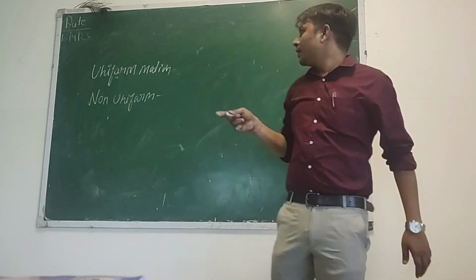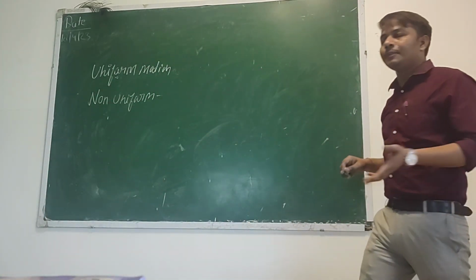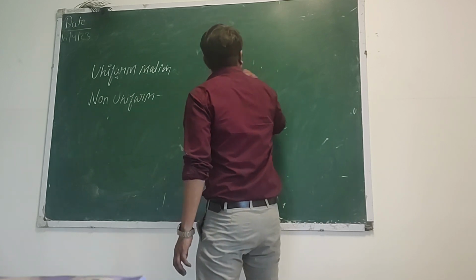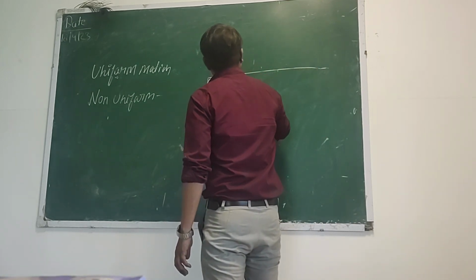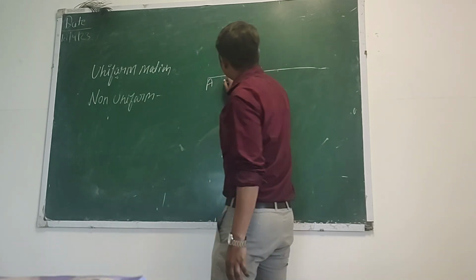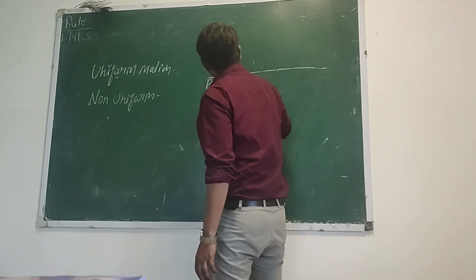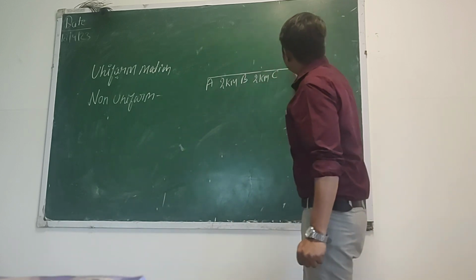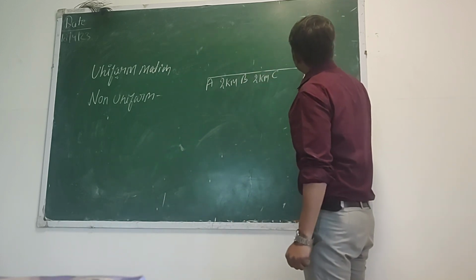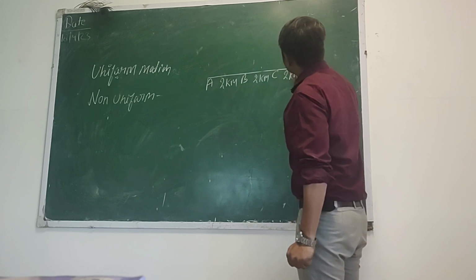I will let you know these two types of motion with an example. A to B, the distance is 2 kilometer. B to C, again the distance is 2 kilometer. C to D, the distance is 2 kilometer.